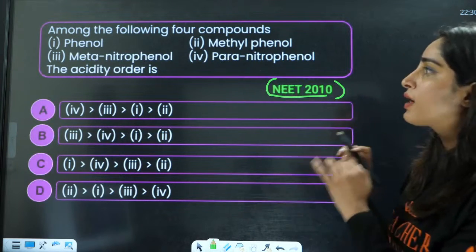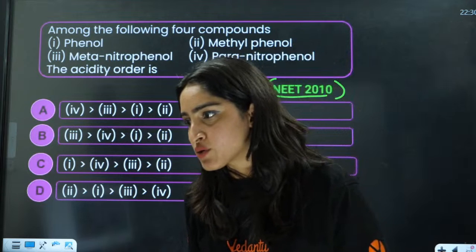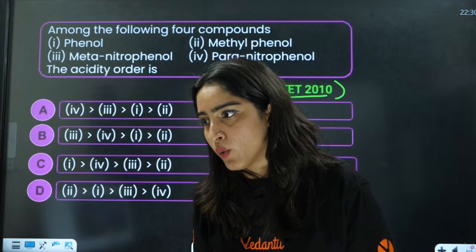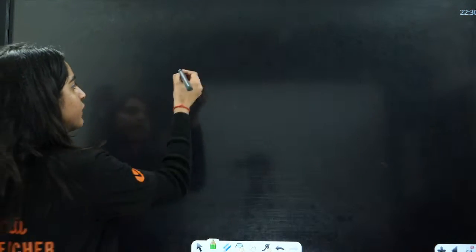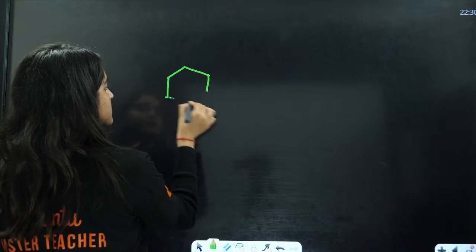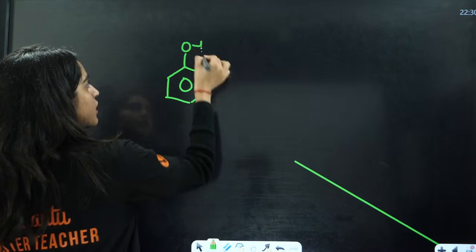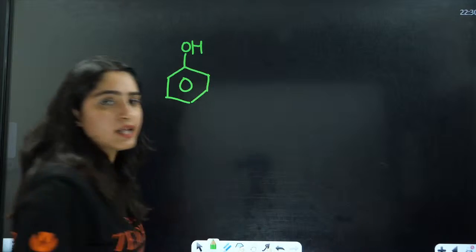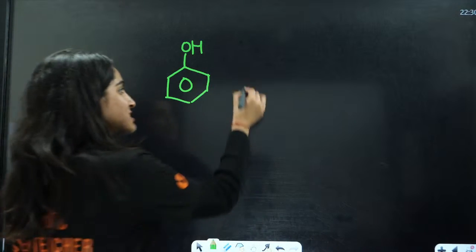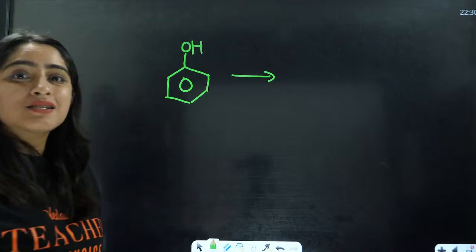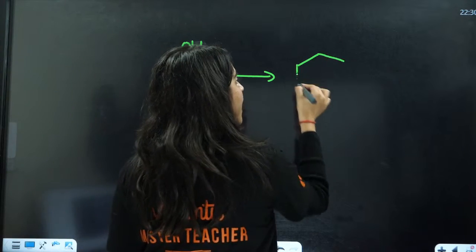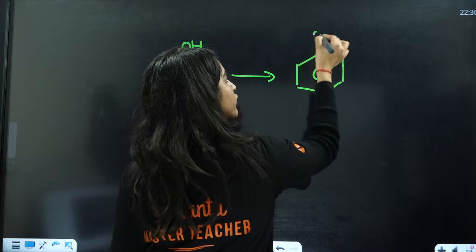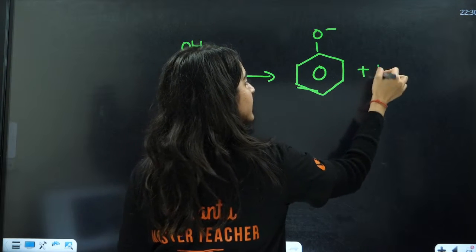Among the following 4 compounds, everybody, resonating structures talk about stability only, ma'am, not acidic nature. No, resonance does talk about acidic nature. That is interrelated. For example, this is the phenol. How will I define the acidity of this phenol? Acidity of phenol is defined by the tendency of it to lose the H positive. So after losing H positive, it is going to form this carbanion.